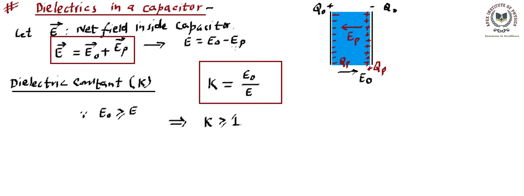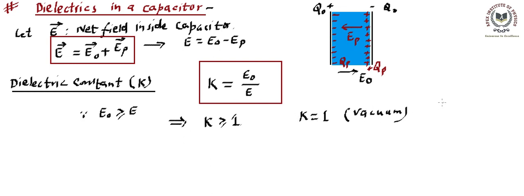Now K equals 1 occurs only if EP is 0. That means there is no material. From here we can have a further conclusion: K is equal to 1 for vacuum. That means if there is no matter available, then you will find no polarization will take place and K will be 1. Which basically means in vacuum K is equal to 1.